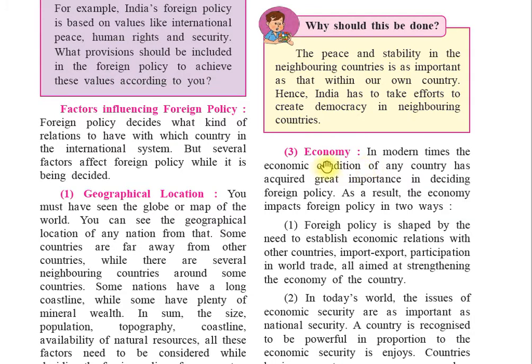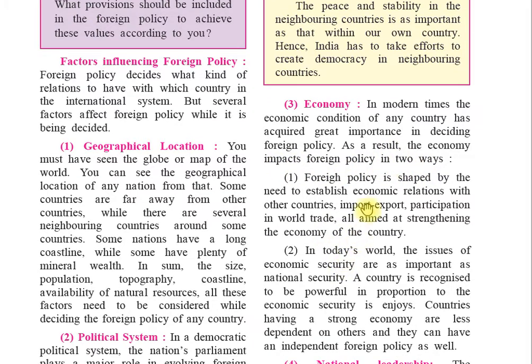Now, point number three: economy. In modern times, the economic condition of any country has acquired great importance in deciding foreign policy. As a result, the economy impacts foreign policy in two ways.